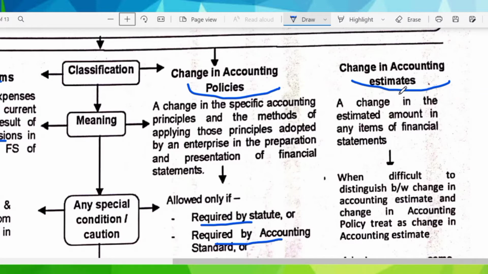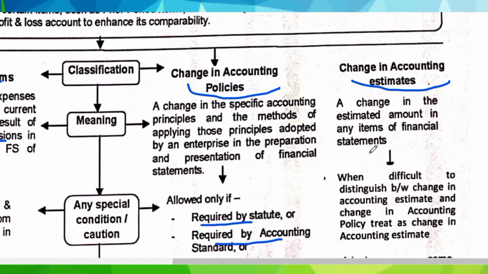So what is change in accounting estimate? A change in the estimated amount of any item of financial statements is termed as change in accounting estimate. So we will first understand what is accounting estimate. Accounting estimate is an approximation of the amount of an item in absence of proper means of measurement. That is, when proper means of measurement are not present, or the amount cannot be computed fairly, then we will approximate the amount and it will be termed as accounting estimate.